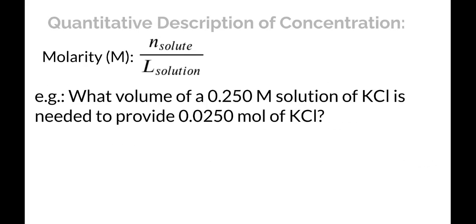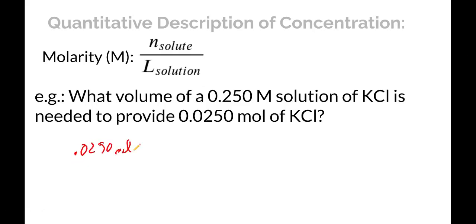Now let's look at some quantitative descriptions of concentration. The one that we're going to use most commonly is molarity. Molarity is abbreviated with a capital M, and it's the ratio of the number of moles of solute per liter of solution. So here's a question that involves molarity. What volume of a 0.250 molar, that's how we would read that, solution of KCl is needed to provide 0.0250 moles of KCl? Since this is a ratio, you can use this as a conversion factor in dimensional analysis. That's probably how I'm going to approach this.